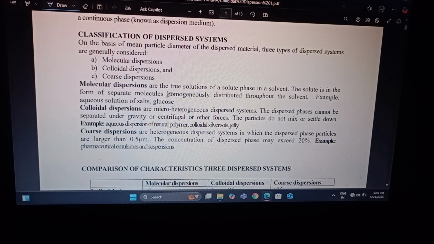First of all, molecular dispersions are solutions of solute in solvent. The solute is in the form of separate molecules homogeneously distributed throughout the solvent. Example: aqueous solution of salt and glucose.